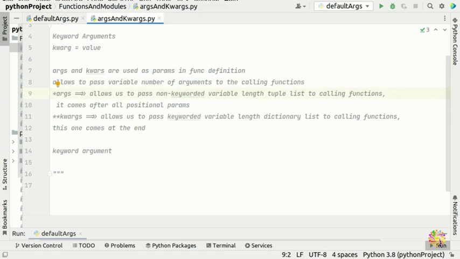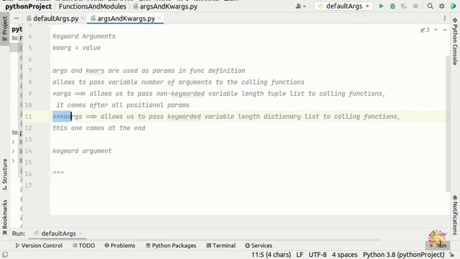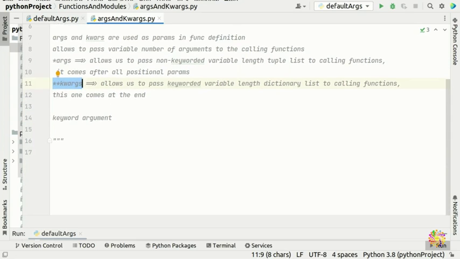The star args is a little bit scary. It looks like a pointer, but it's not a pointer. It allows us to pass a non-keyworded, variable-length tuple list to the calling function. It comes after all positional parameters. And if you look in here, the double star kwargs, our keyword args, allows us to pass a keyworded, variable-length dictionary list to calling functions. This one comes at the end, so it's a keyword argument.